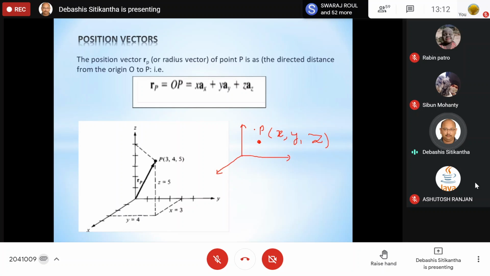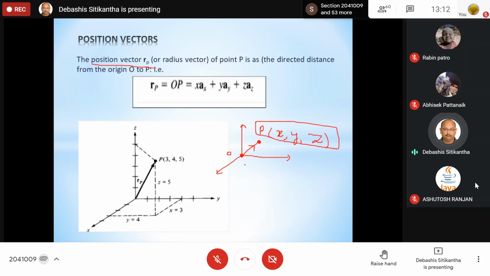So when we are talking about the position, obviously we have to give the position by means of the coordinates with respect to the origin. So instead of writing the point or the location in this manner, rather we will designate the position by means of something known as position vector R_P. R_P is very simple to find out. Suppose the coordinates are x, y, z. The position vector, always remember, is calculated from the origin.